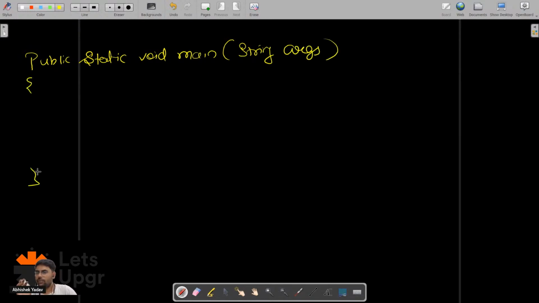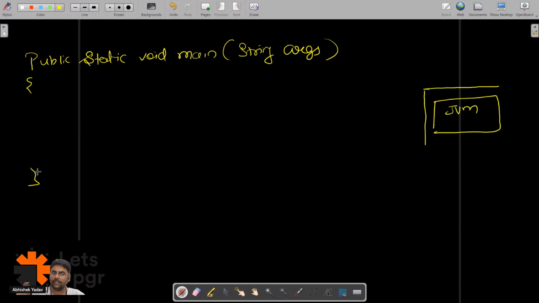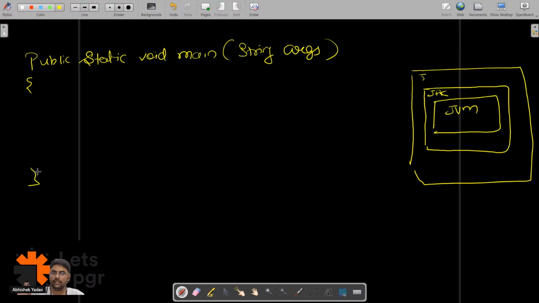Basically, I have a JVM. JVM is inside the JDK, and you have installed the JDK inside the Java folder, which is inside your C drive.